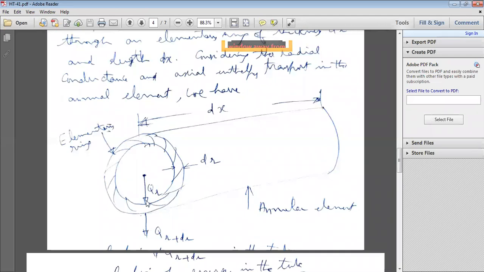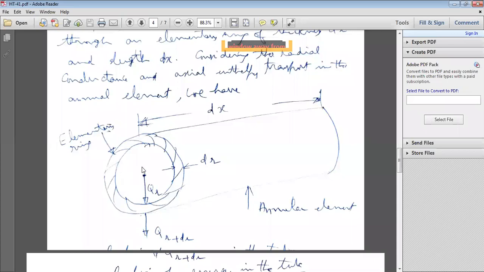After that, outside, how do you calculate the outside heat transfer rate? Q at r plus dr. Here, the radius value is r plus dr. So that is the heat conduction at the wall inside, and the heat coming out through conduction from the wall of the tube is Q at r plus dr.